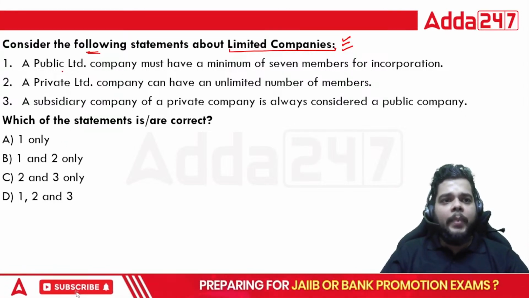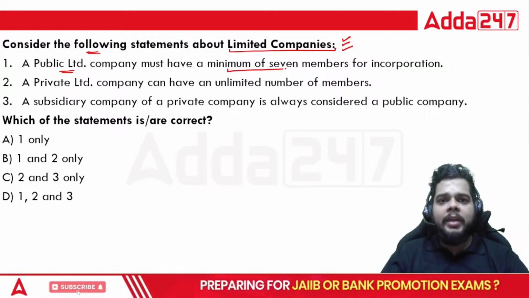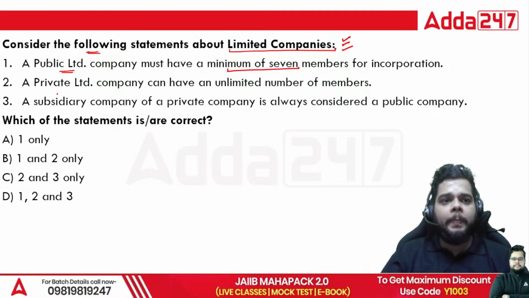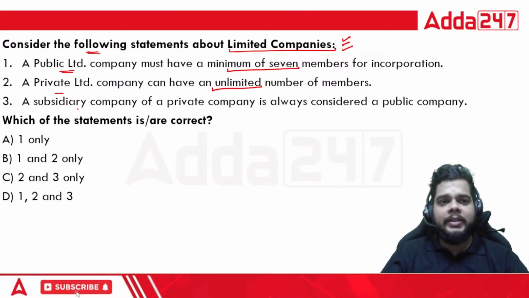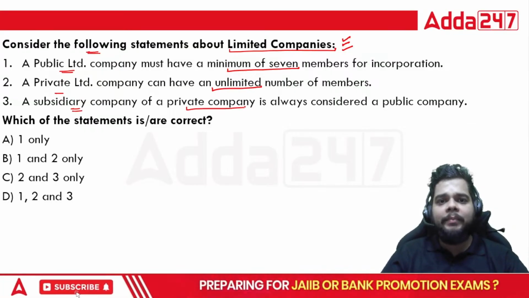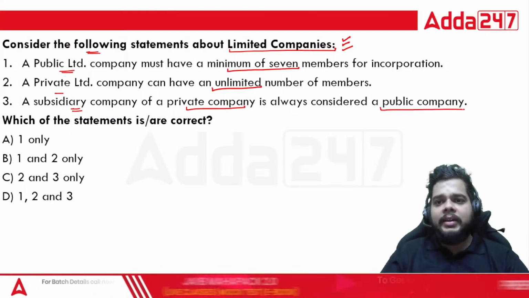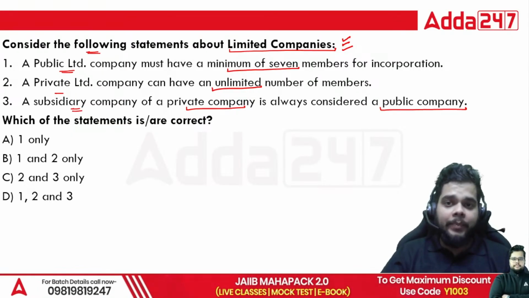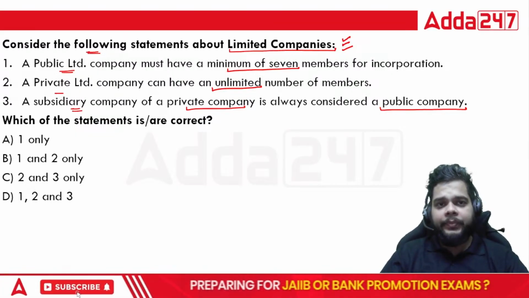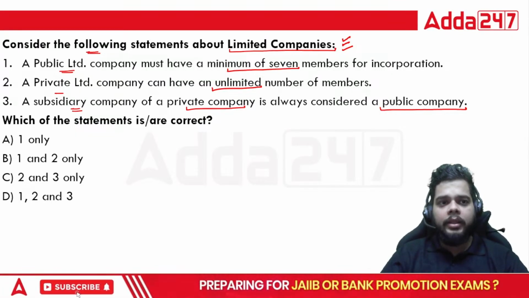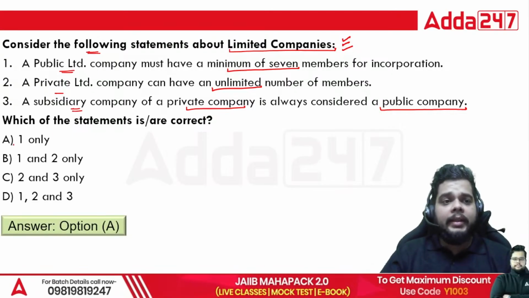So a public limited company must have a minimum of 7 members for incorporation. Private limited company can have unlimited number of members. Subsidiary company of a private company is always considered as a public company. So which of the following is the correct answer for these statements? The correct answer will be option A. That is one only. Why is it correct?